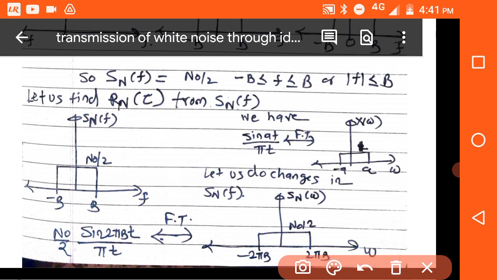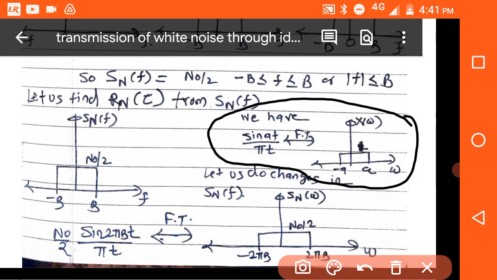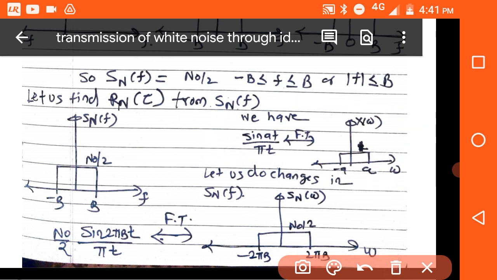We have a Fourier transform pair: sin(at)/(pi t) has the Fourier transform X(omega) equal to amplitude 1 from minus a to a in omega. This is there in signals and systems. So this Fourier transform pair is there. We have to make this and this similar, and then only can we write its inverse Fourier transform as this one.